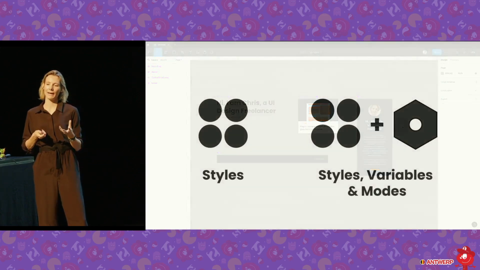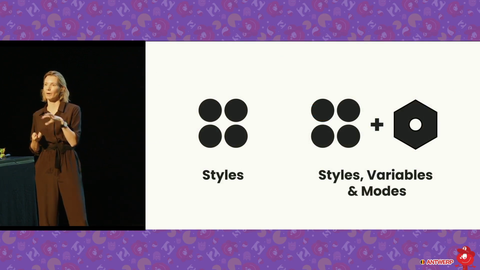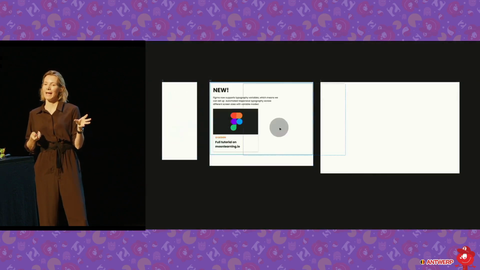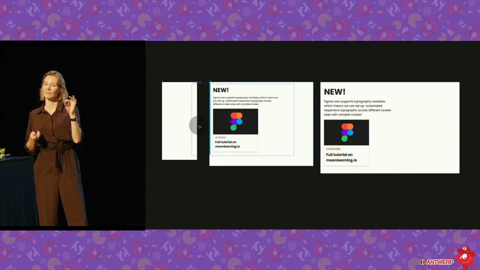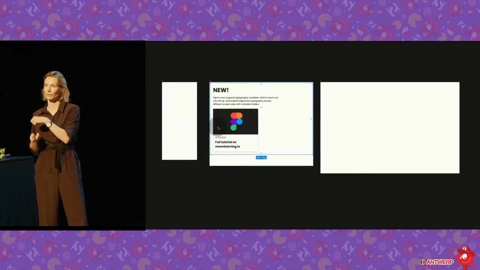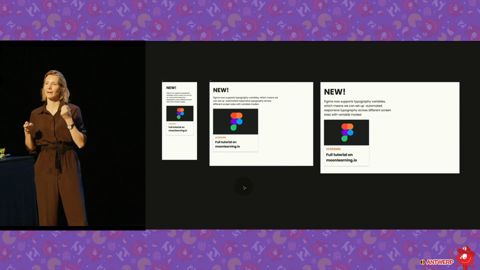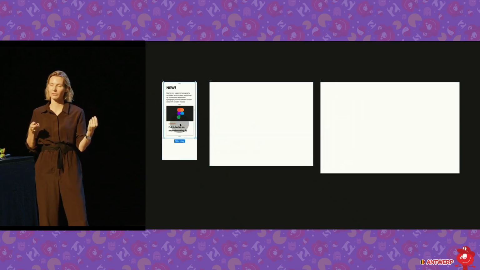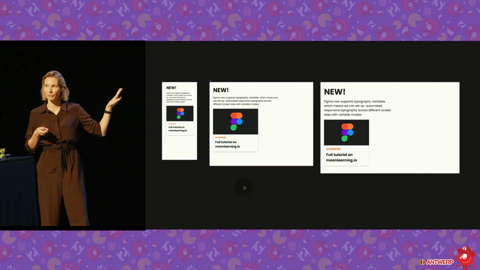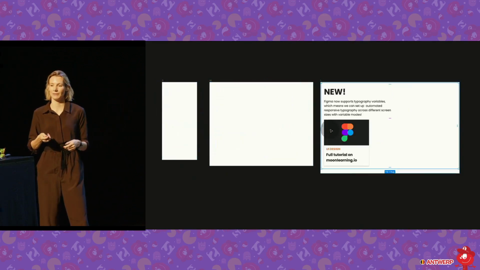And what you can do now is, instead of just having styles, you can use styles, variables, and modes, and you can combine them. So what you can do, you can add modes to the screens, and then it's going to know which of your scale you want to use. So as you drag it onto the different frames representing your screen size, then it's going to pick up on the right style. So you just have one style, and it's going to pull in the right variable with the right size. So later I have a free little tutorial video in the resources if you're interested in how to